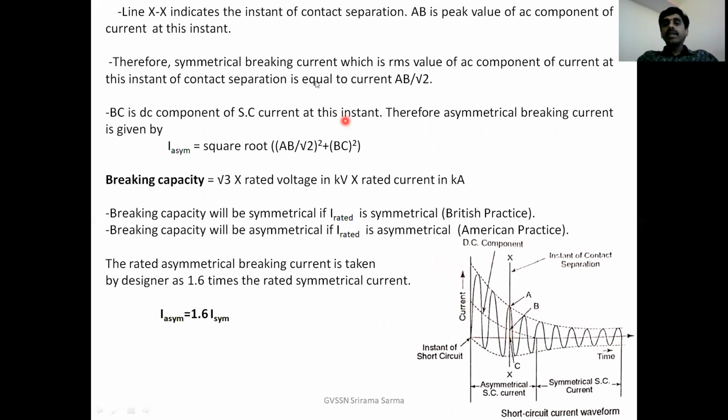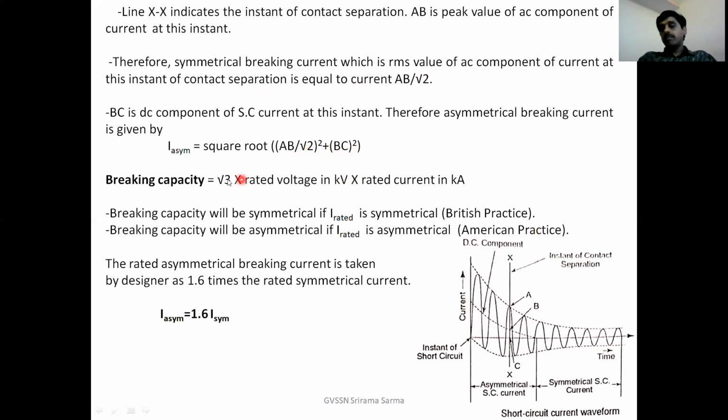Therefore, the symmetrical breaking current, which is the RMS value of the AC component of the current at this instant of contact separation, is equal to AB by root 2, because AB is the maximum value and AB by root 2 is the RMS value. Therefore, the asymmetrical breaking current is given by I asymmetrical = square root of (AB by root 2) whole square plus BC square, the AC component and the DC component.